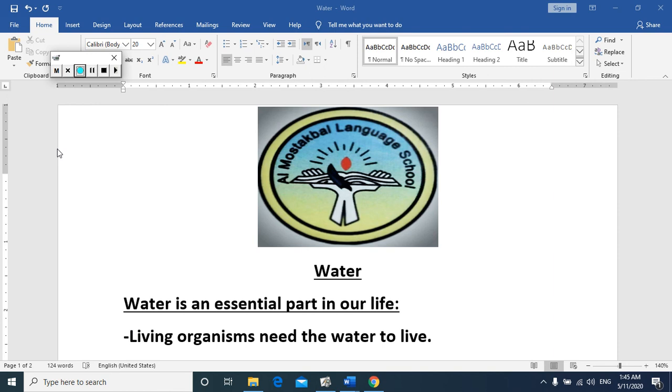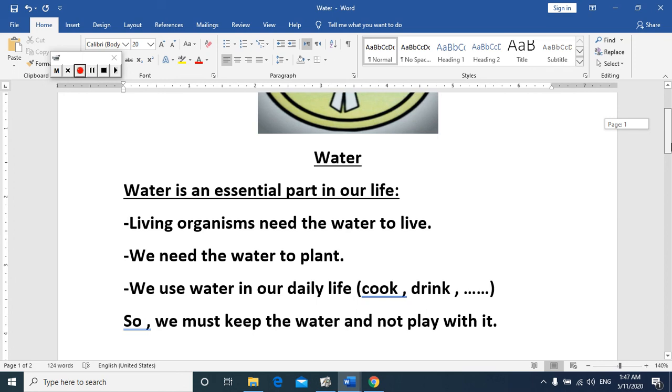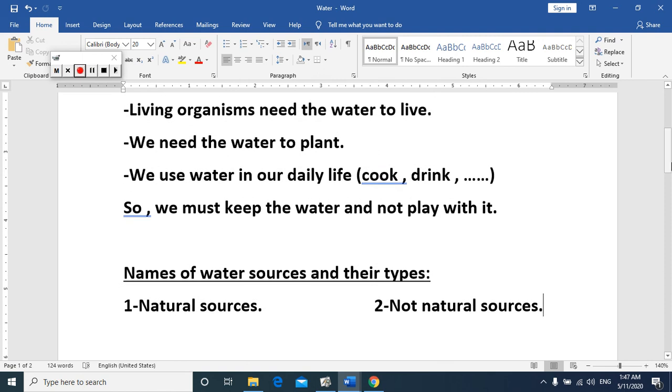After that, let's make a closure for our lesson, water. Water is an essential part in our life. Living organisms need the water to live. We need the water to plant. We use water in our daily life, cook, drink, and so on. So, we must keep the water and not play with it. Okay? Names of water sources and their types. Number 1, natural sources, and number 2, not natural sources.